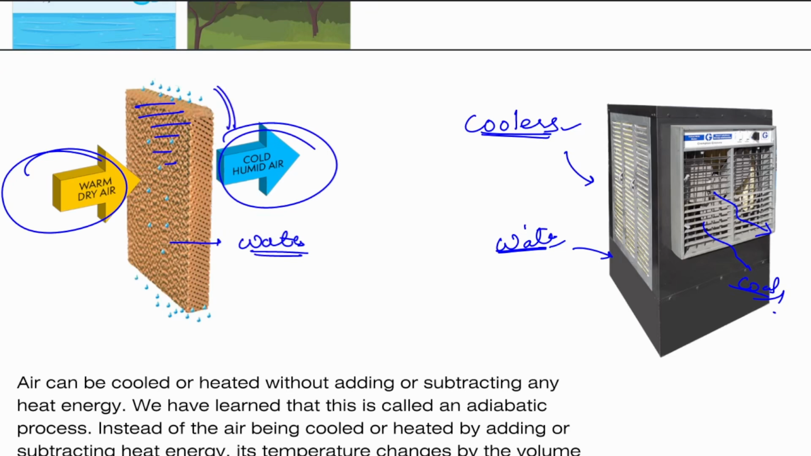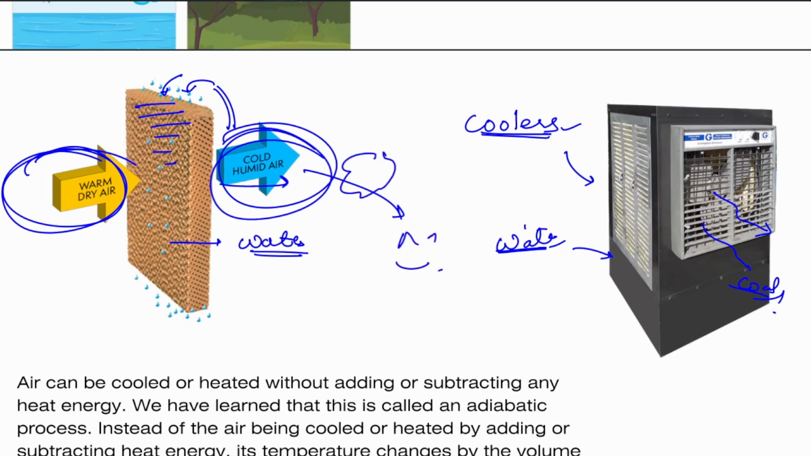Okay, as you all know, the pump pushes the water here. Then warm dry air comes from outside, and cold humid air goes inside the cooler, and then the fan throws the cool air on us, and we are feeling happy. Okay, so what happens? What is adiabatic exchange? That the air temperature is changed directly.